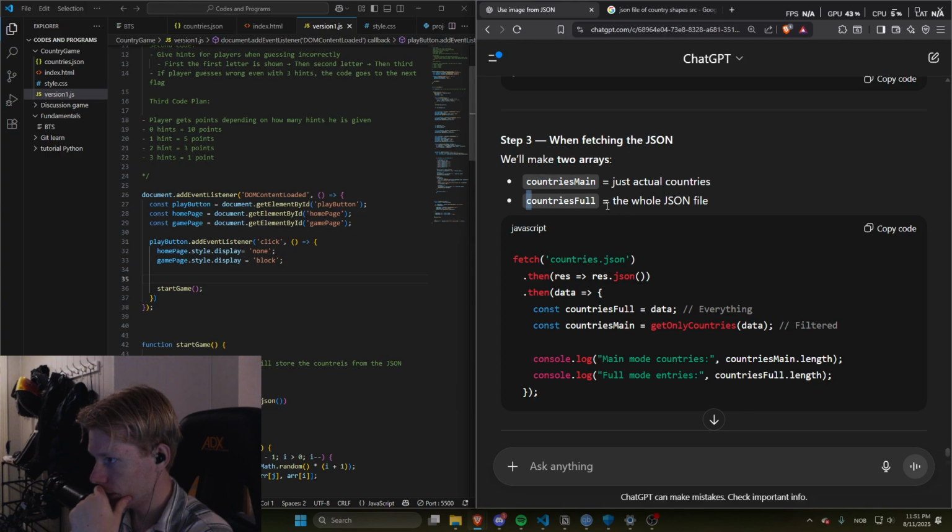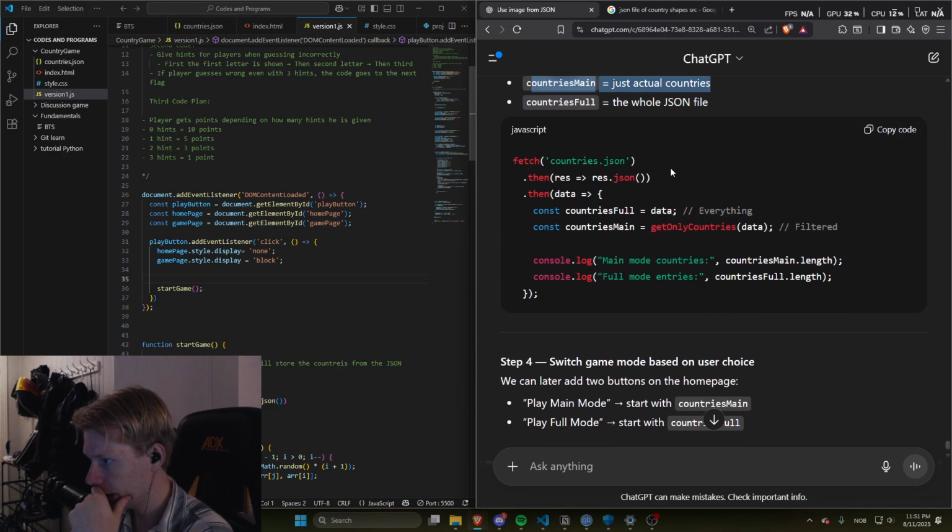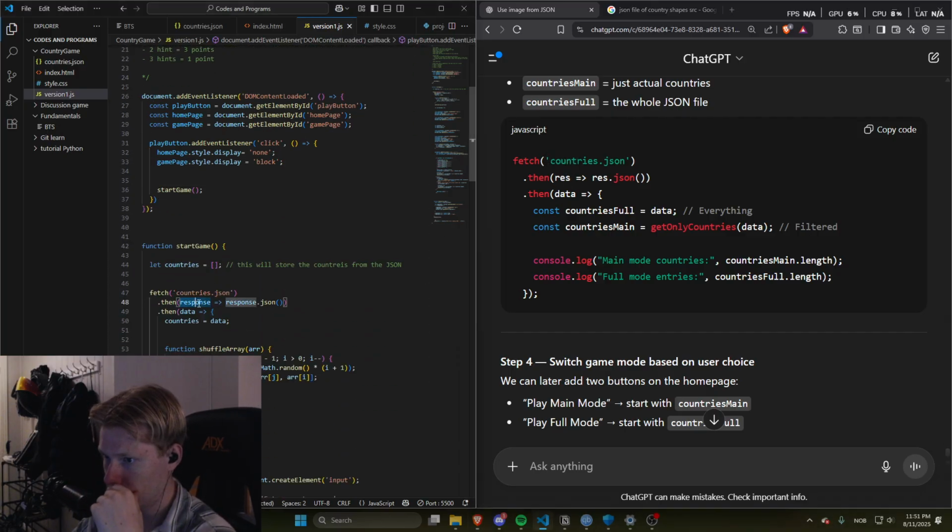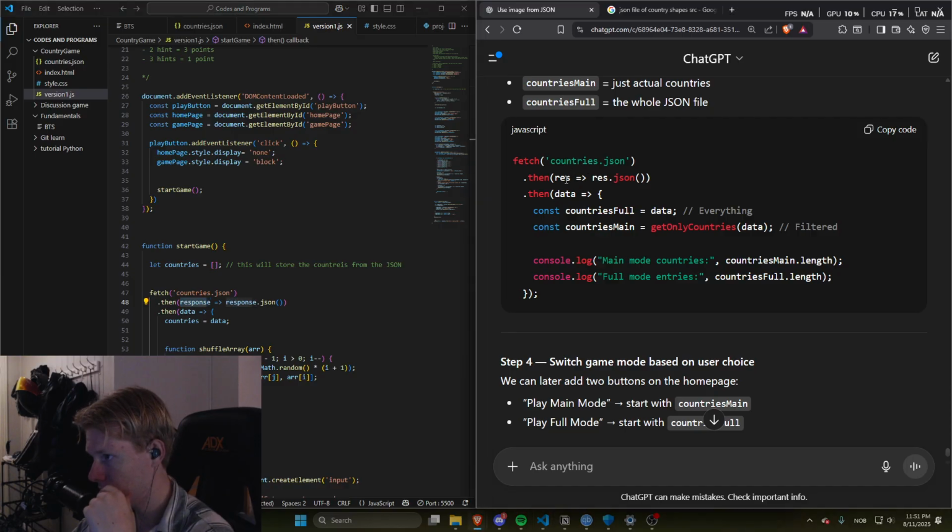Countries main and countries full, the whole JSON file. Yeah, so this is what we already have, and this is the one we're creating. We're using again the fetch function that returns a promise, and then it loads the, oh, it's actually not the response. I guess it is the response. Normally you write the response, but here it actually just writes res. That's pretty interesting. Maybe it's because the new ChatGPT 5 and not the ChatGPT 4.